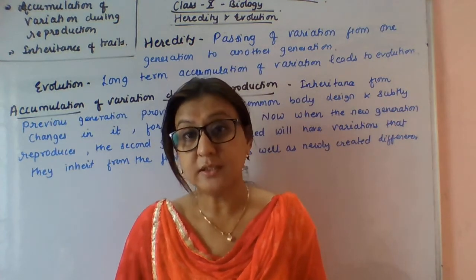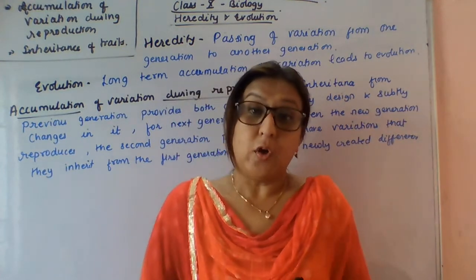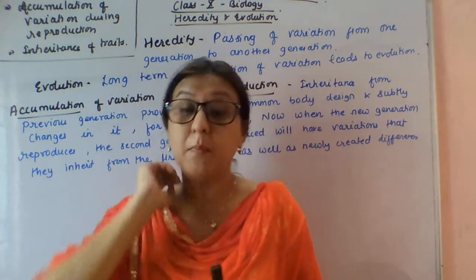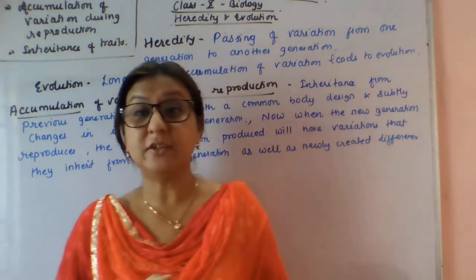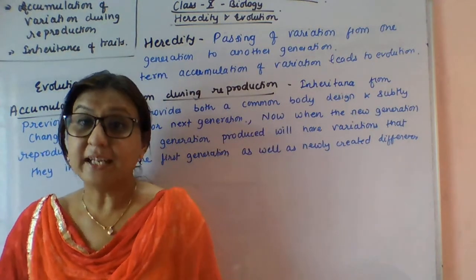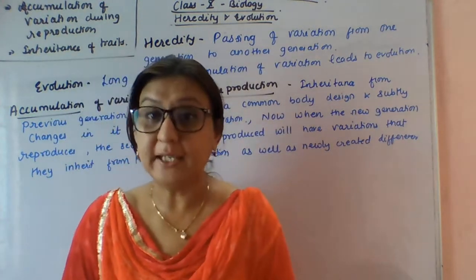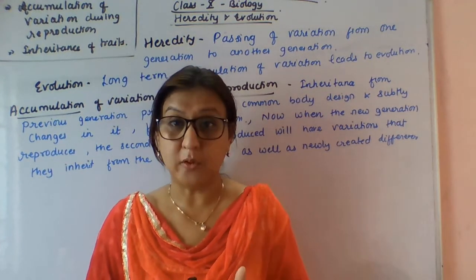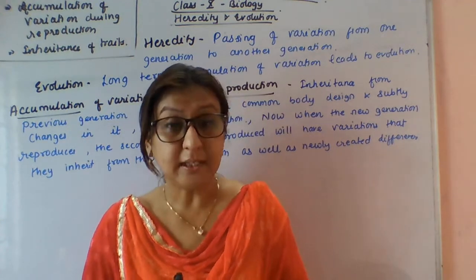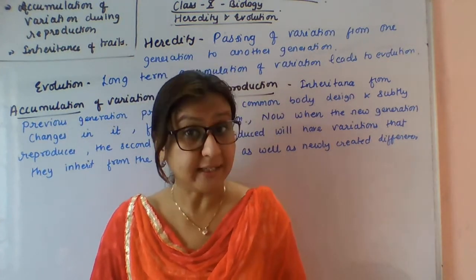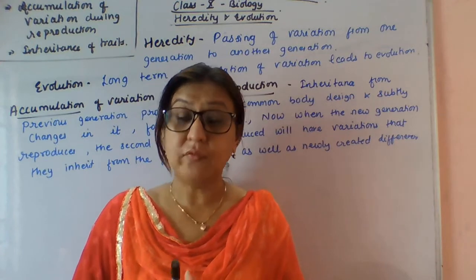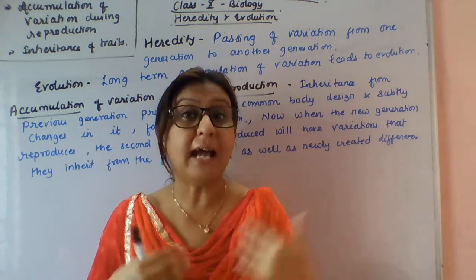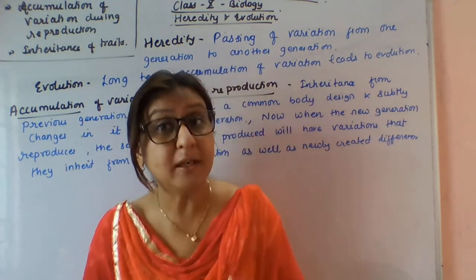And in the previous chapters, I also explained to you about variation. Variation occurs more in sexual reproduction as compared to asexual reproduction. Variation means error in the copying of DNA. As you all know, the segment of DNA is responsible for the traits that make us look similar to our parents. We are not identical to our parents. We are similar to our parents.